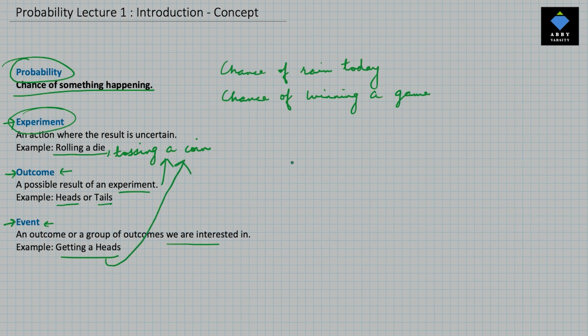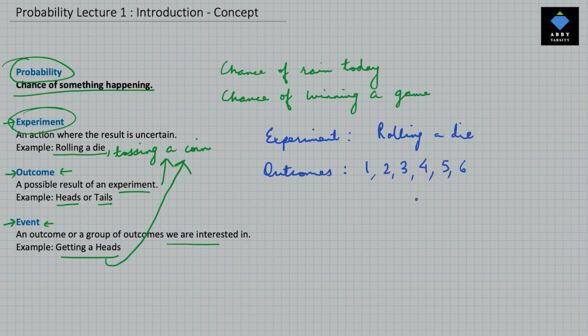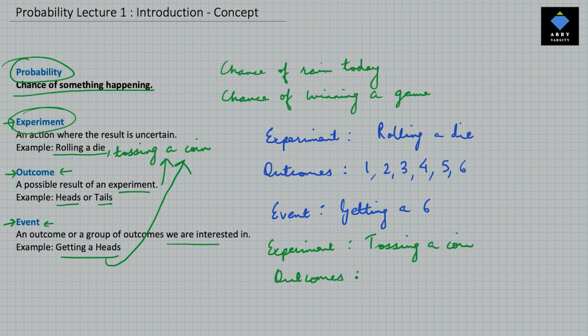To understand it better, let's take another example. If the experiment is rolling a die, the outcomes will be 1 or 2 or 3 or 4 or 5 or 6. Event could be getting a 6. Like we just learned, when the experiment is tossing a coin, the outcomes will be heads or tails. Event will be getting a tails.